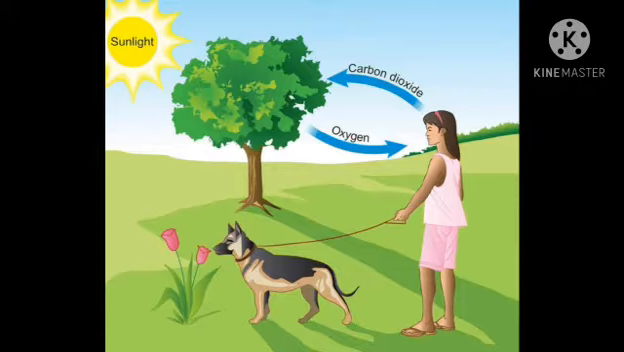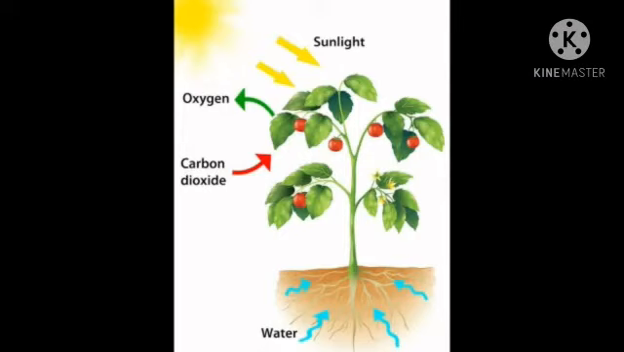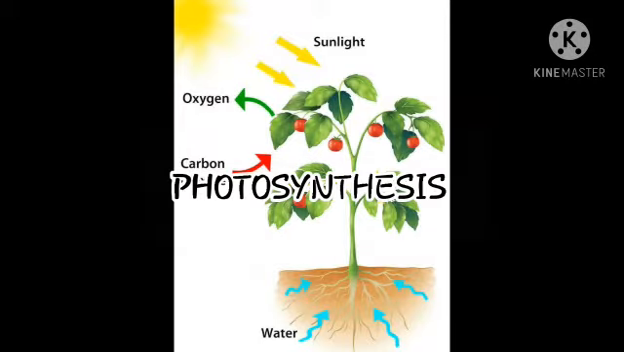The first one is carbon dioxide. From the animals, the plants are getting the carbon dioxide. The carbon dioxide is an important material from the animals. The plants take in the carbon dioxide, so by the carbon dioxide they are preparing their own food. This process we know is called photosynthesis.